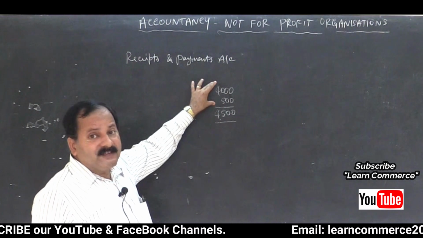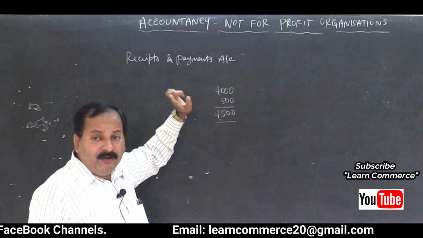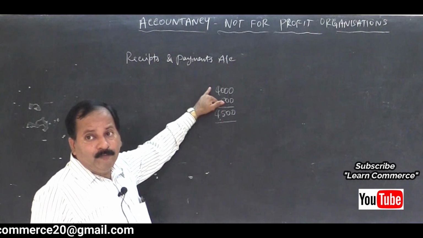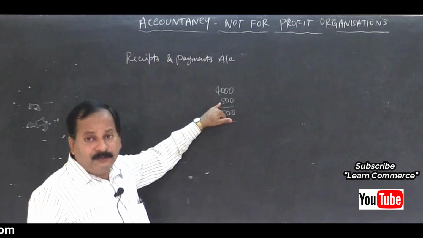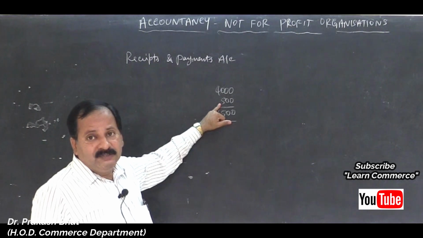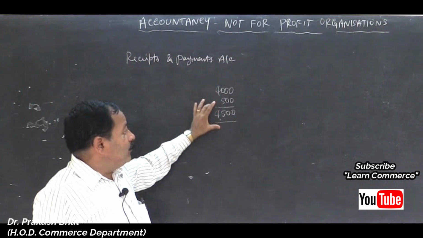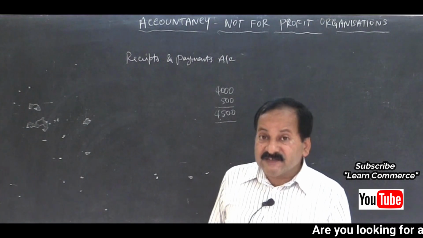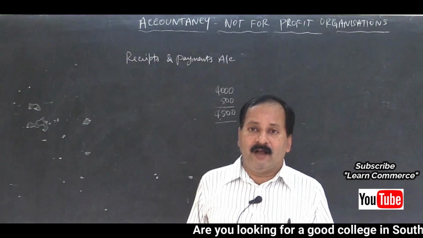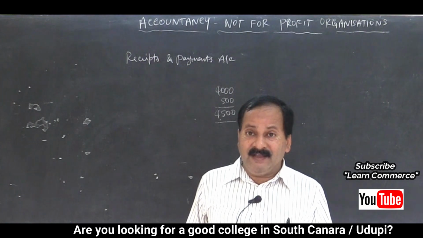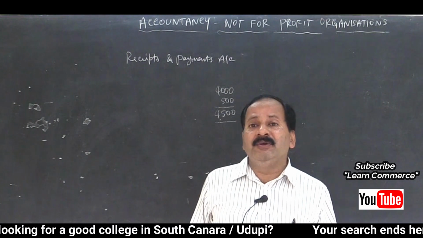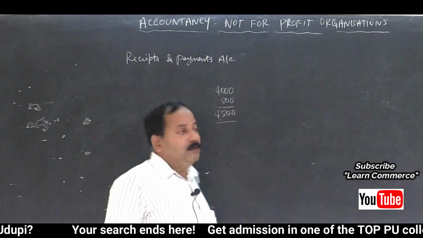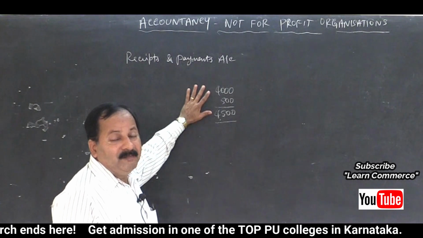So we are not concerned about whether it is received or not, we are concerned about whether it belongs to current year or not, and both these belong to current year. For 4,000 we have paid and 500 rupees yet to be paid, it is pending, outstanding. So we will consider both these amounts and we will say total salary for the year is 4,500. This is called accrual basis of accounting, where if it is accrued we will include, if it is not then we will not include. That is the rule of the accrual basis concept.